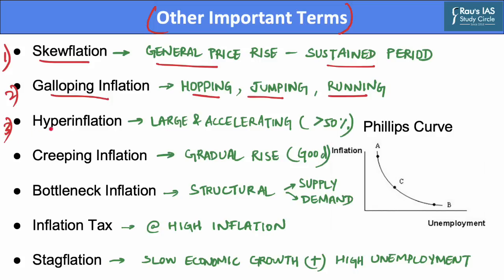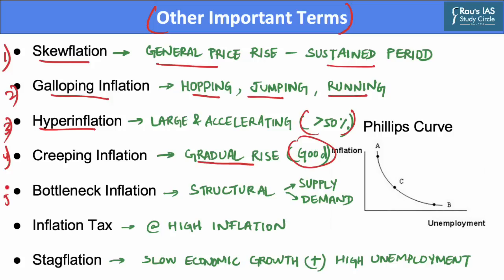The third term is hyperinflation. It refers to a large and accelerating inflation when prices rise by 50% or more in a month, and this phenomenon is very rare. However, history is replete with examples, such as Germany in the 1920s, Zimbabwe in the 2000s, and Venezuela in 2010, which have seen hyperinflation. The fourth term is creeping inflation. It refers to a gradual rise in prices over a long period of time. This kind of inflation is good for the economy and is also called mild inflation.